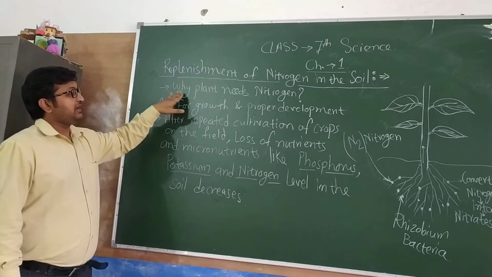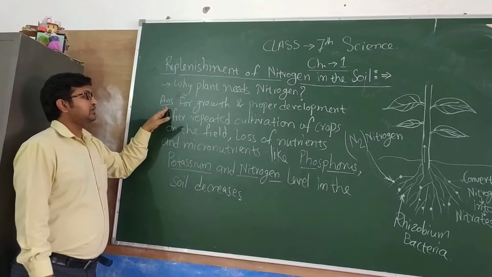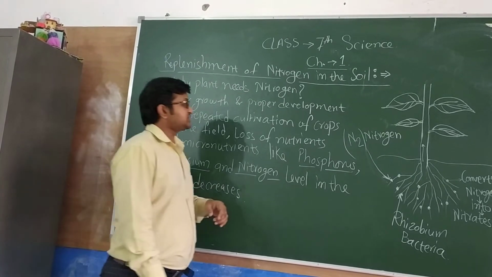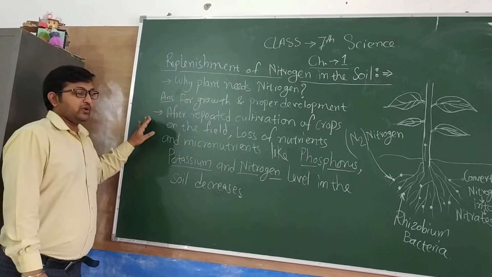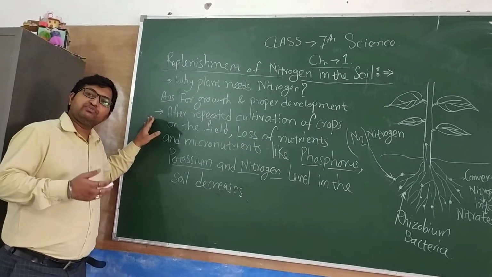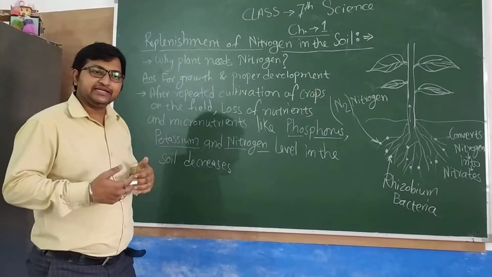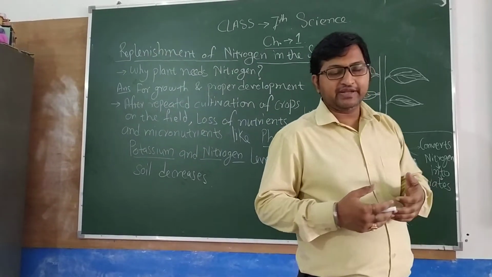nitrogen. Why do plants need nitrogen? So the answer is for growth as well as proper development of plants. That is why we need nitrogen. Now, how does a loss of nitrogen happen after regular or repeated cultivation of plants and crops on the field?